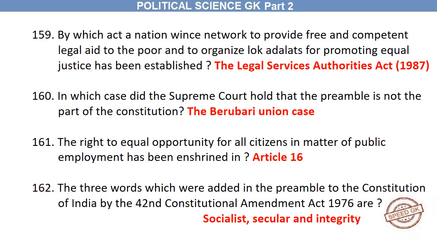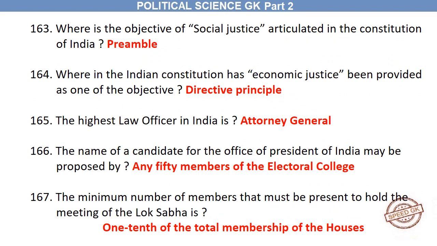In which case did the Supreme Court hold that the preamble is not a part of the Constitution? The Berubari Union case. The right to equal opportunity for all citizens in matters of public employment has been enshrined in Article 16. The three words which were added to the preamble to the Constitution of India by the 42nd Constitutional Amendment Act, 1976 are socialist, secular and integrity. Where is the objective of social justice articulated in the Constitution of India? Preamble.